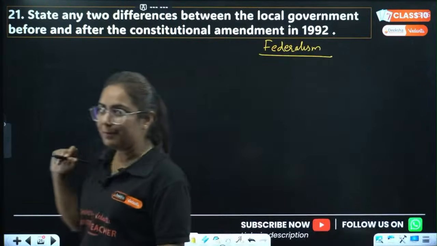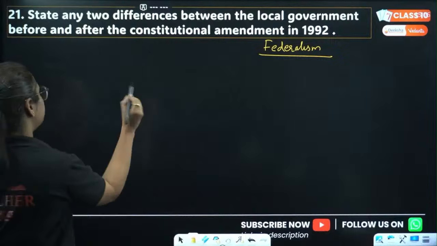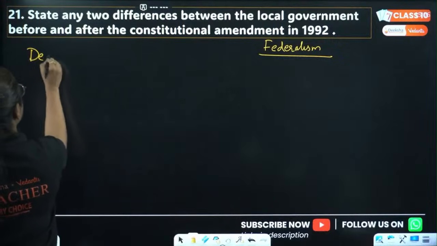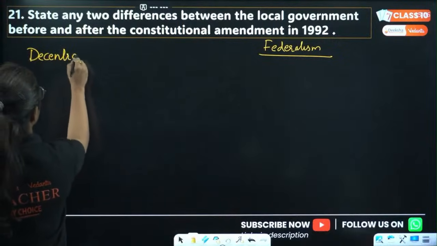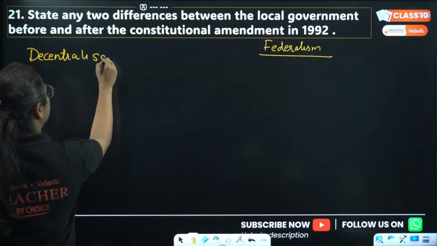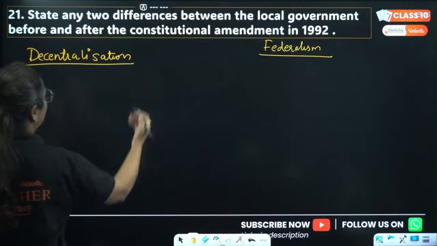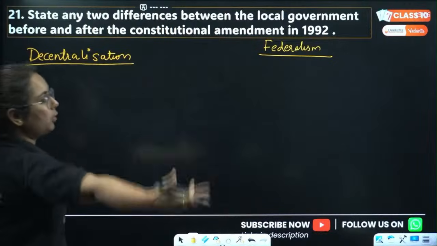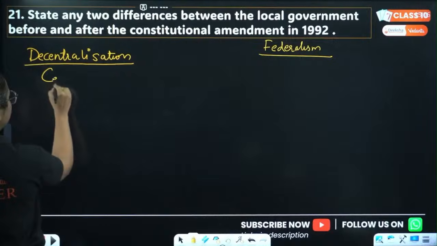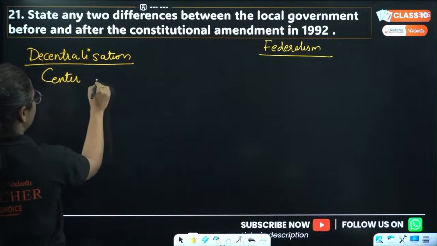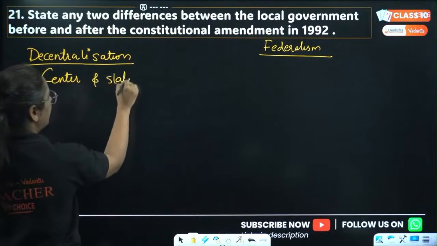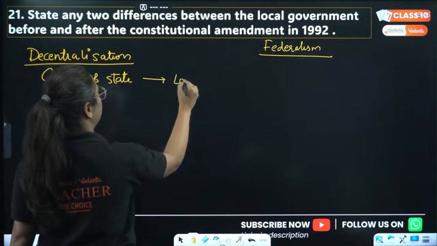Decentralization is basically the process in which powers are taken from the central government and state government and shared to the state or local government. Basically, power is taken from central and state government and shared to the local government.